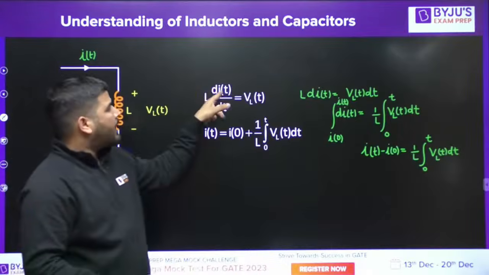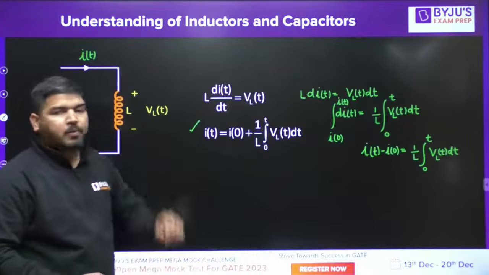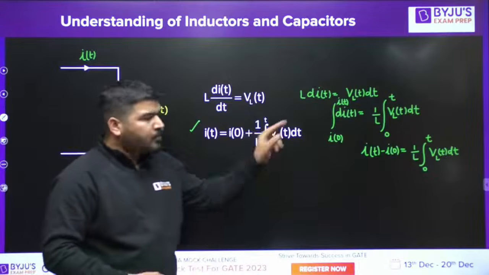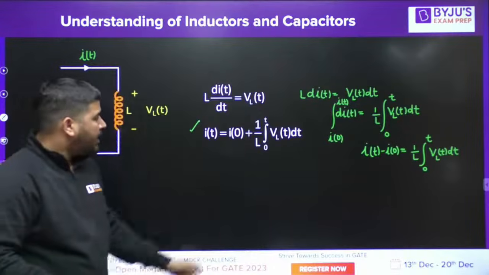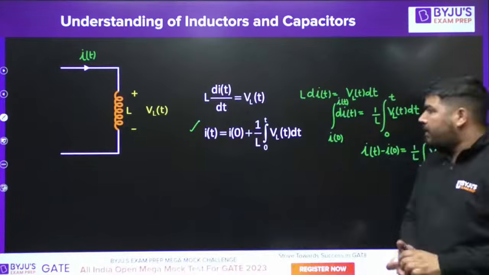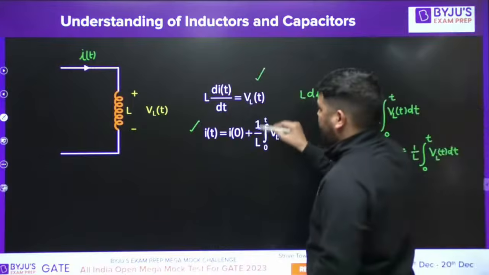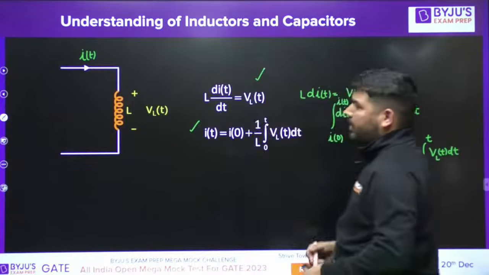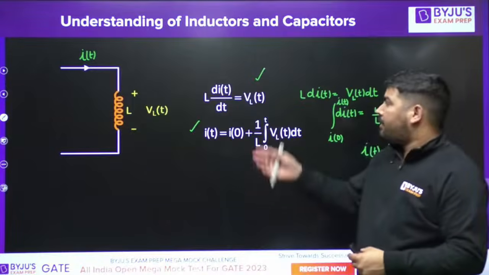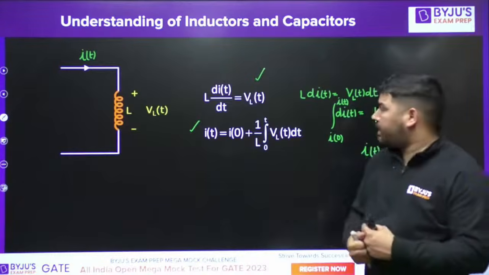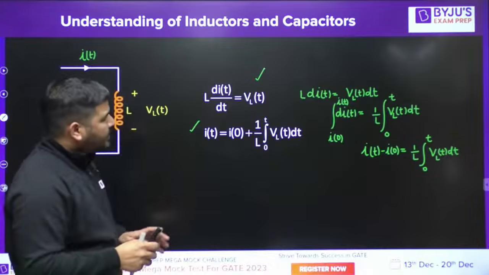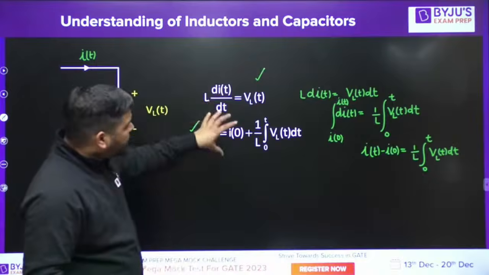If the current wave shape is provided to you, you can plot the wave shape for V_L(t), and if the wave shape of V_L(t) is provided to you, then you can plot the wave shape for current. So it's easy peasy. If one is provided, then the other you can easily calculate using differentiation or integration. But there are some important points which are hidden in these two lines.